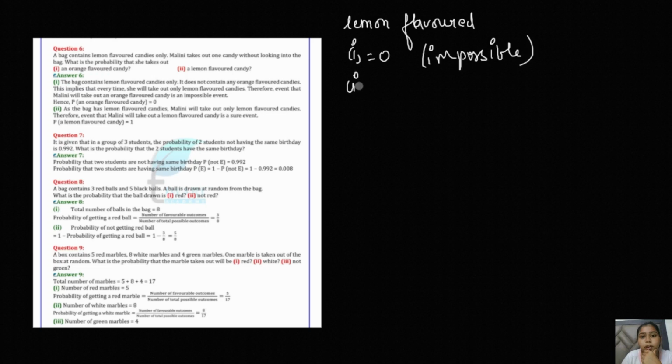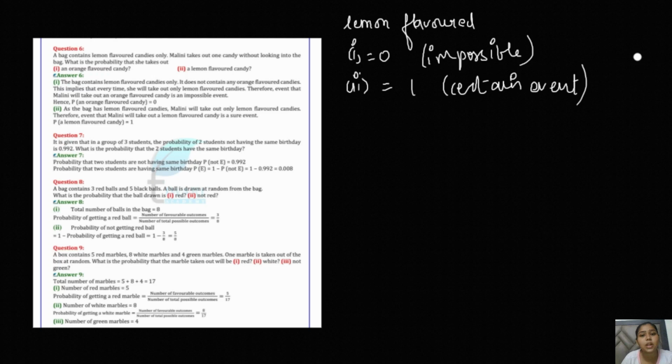Since it is already mentioned that the bag has only lemon flavored candies, the probability of getting orange is 0, and we call it an impossible event. Now the probability of getting a lemon colored candy will be 1, because it is a certain event, since the bag contains only lemon flavor. Every time you pick without seeing, it will come out to be lemon only, right? So this is your question.